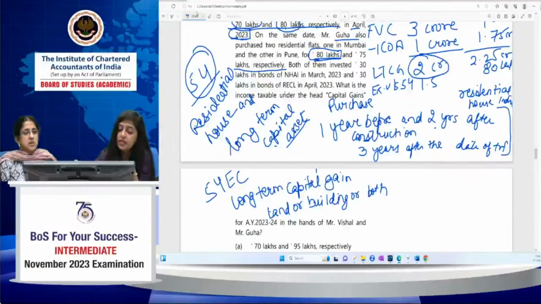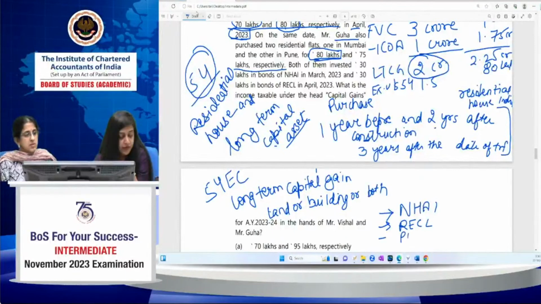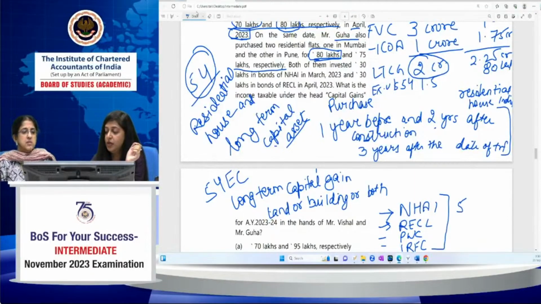What the exemption says is, if you have invested the amount in bonds of NHAI or RECL or PFC or IRFC, then you will get the exemption under section 54EC, and the maximum exemption under section 54EC would be 50 lakhs, whether in the current previous year or in the subsequent year, and you have to invest in these bonds within 6 months from the date of transfer.